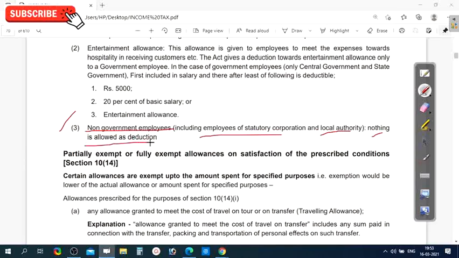Means, for example, for the entertainment allowance, only state government and central government employees are allowed as a deduction.